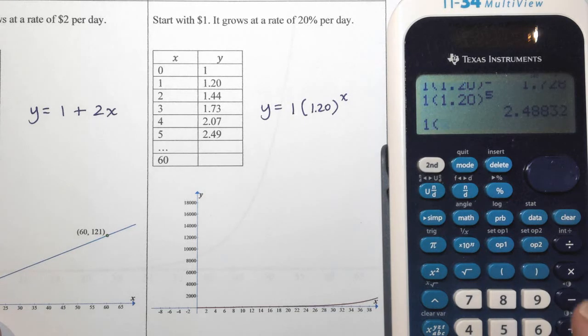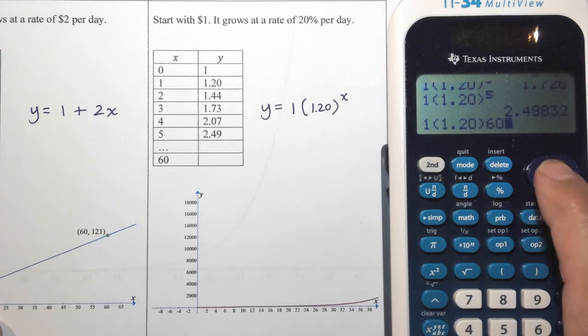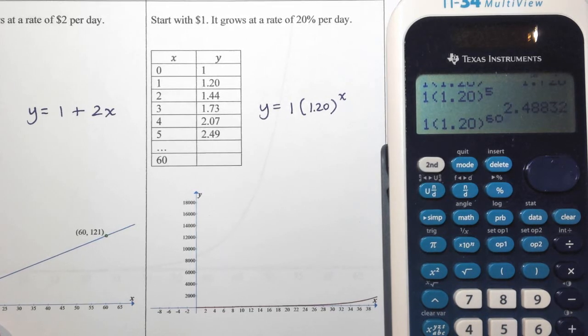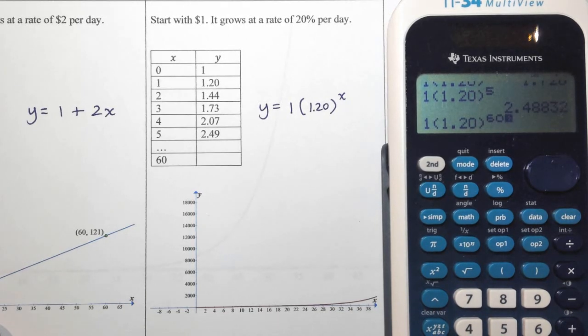On the 60th day, let me try that again. On the 60th day, this is about to blow your socks off.